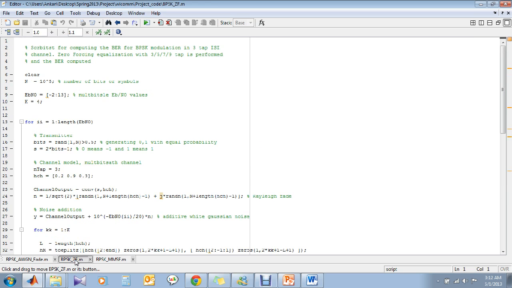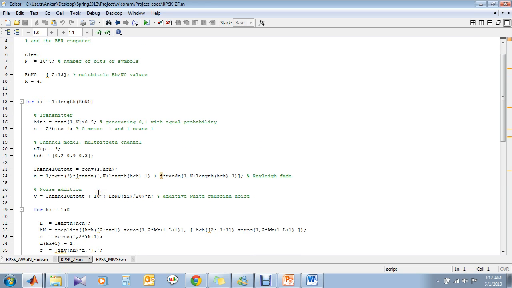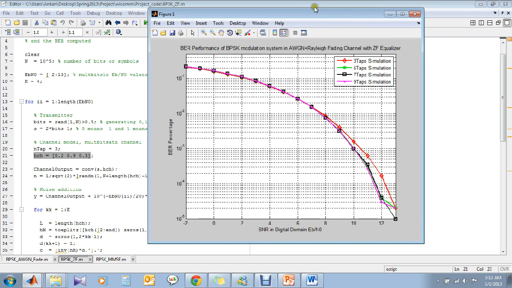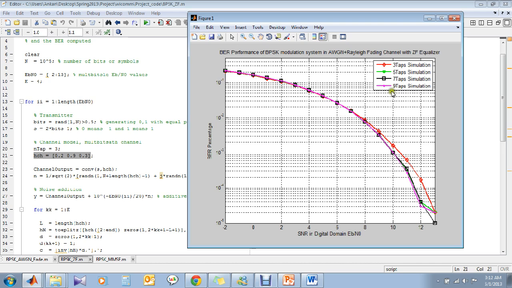For zero forcing BPSK, the same thing happens, but what we do is we try to have a channel response and we try to have several taps or several filter coefficients in the equalizer. Now if we have more equalizer taps, we will have better performance, which is pretty obvious, but to what extent? To 7. After 7 there won't be much of an SNR requirement improvement, so we should not increase the number of taps beyond 7 because it involves some kind of cost.